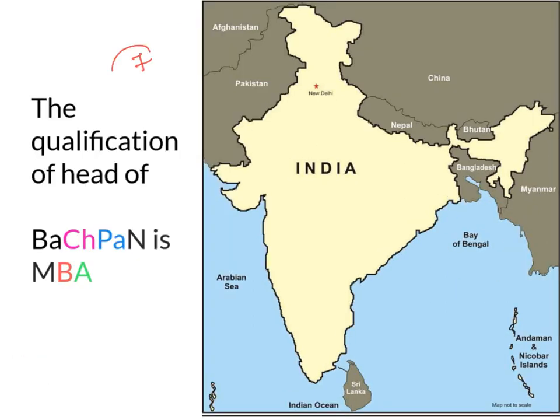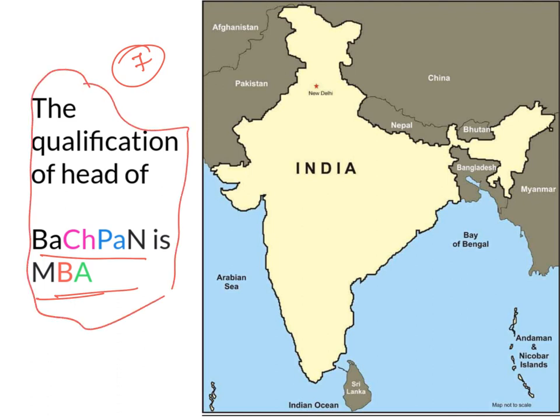There are 7 countries that share a land boundary with India. How can you remember them easily? By using this code from largest to smallest: the qualification of the head of Bachpan school is MBA. Remember this. This is very easy.